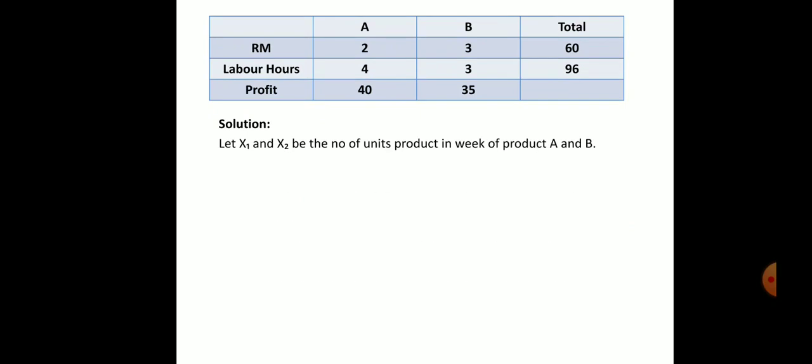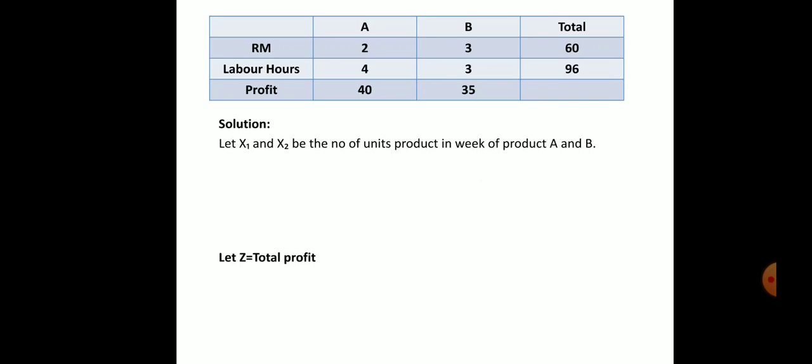So let x1 and x2 be the number of units produced in a week of product A and B. The number of units of product A we have to produce, I have denoted as x1, and product B, I have denoted as x2.